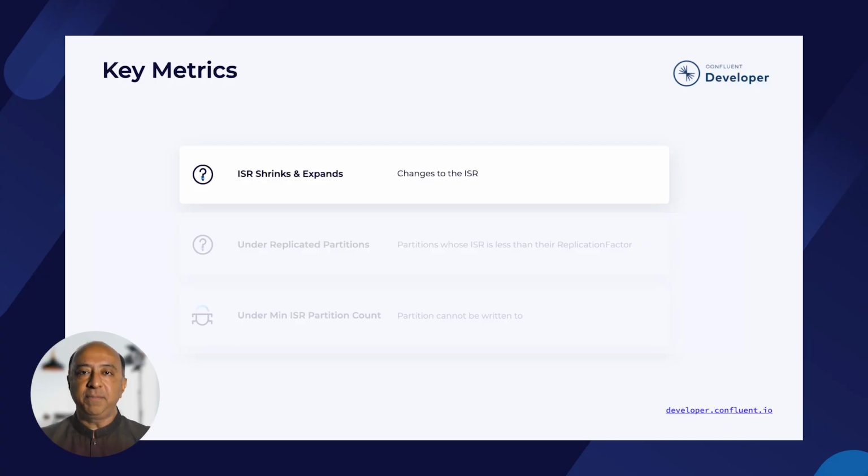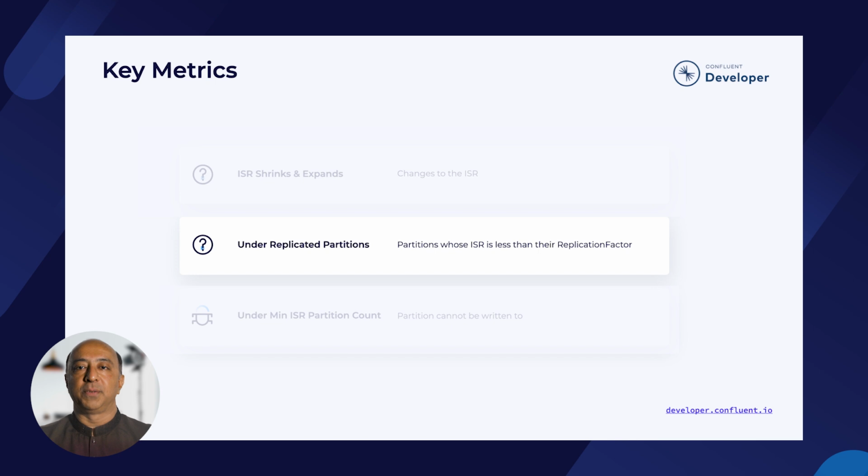Now that we have an understanding of how replication works in Kafka, how do we monitor it in the event of failures? Specific to replication, there are 4 main metrics to keep an eye on. The first 2 are the ISR shrinks and expands. Shrinks will tell us when a broker either fails or falls so far behind that it is no longer considered in sync. Expands will tell us when a new broker is added or when one catches up to the leader.